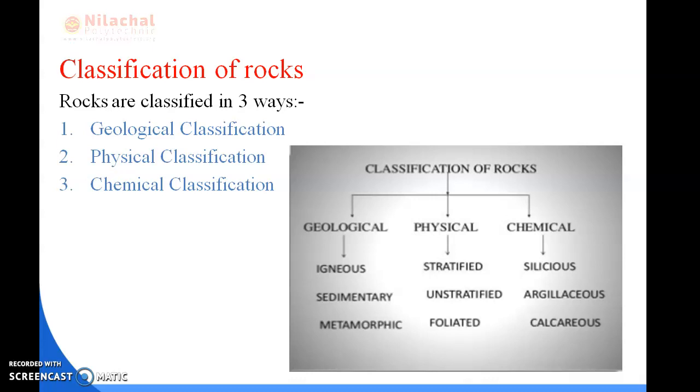Geological classification is based on the formation of rocks, physical classification is based on the appearance of the rocks, and next is chemical classification, which is based on the chemicals the rocks contain. Geological classification is again categorized into three types: igneous, sedimentary, and metamorphic. Physical classification is categorized into stratified, unstratified, and foliated rocks. Chemical classification is categorized into siliceous, argillaceous, and calcareous rocks.